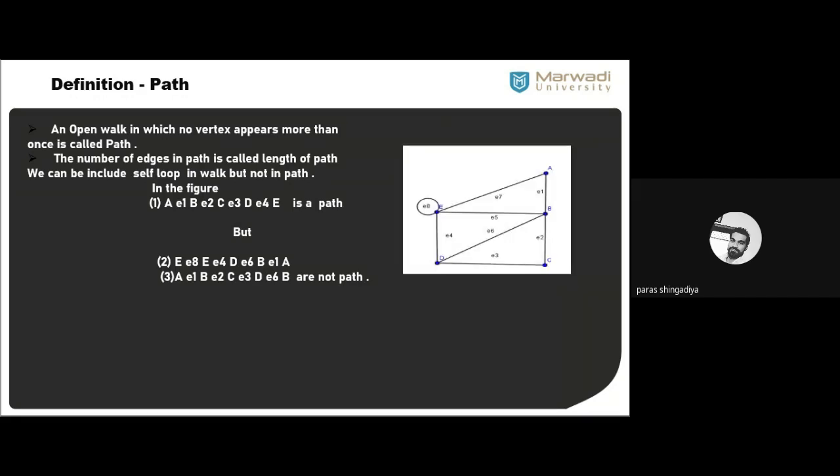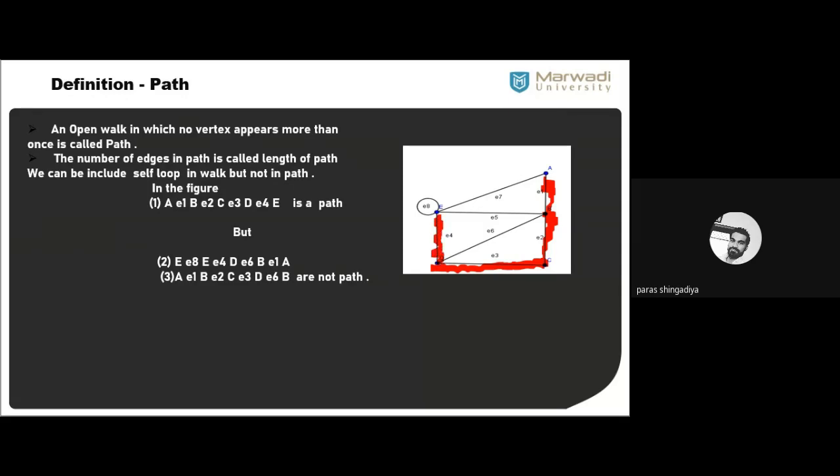Clear? So some examples are given here for this graph. Okay, we will consider the same graph here. A, E1, B. Okay, the path is there. You started from A: A, E1, B, then E2, C. Clear? And then E3, D, and E4, E. So you can see that A to E is an open walk.